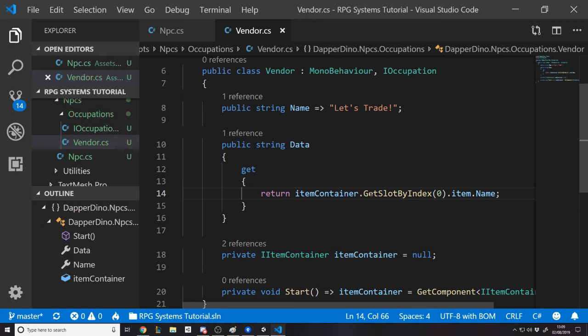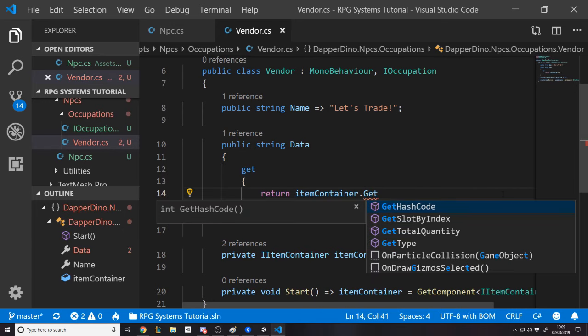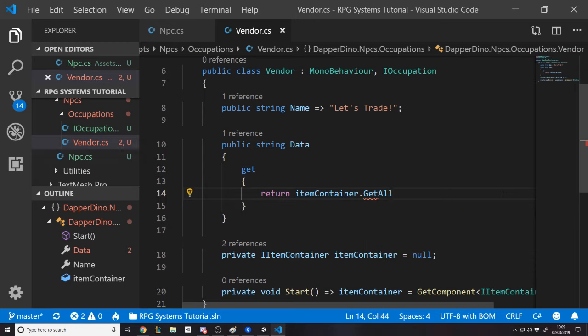One problem with this though is the item in a slot could be null. So all we want to really display is all the items that aren't null, right? So we want to say itemContainer dot, let's say, GetAllItems.